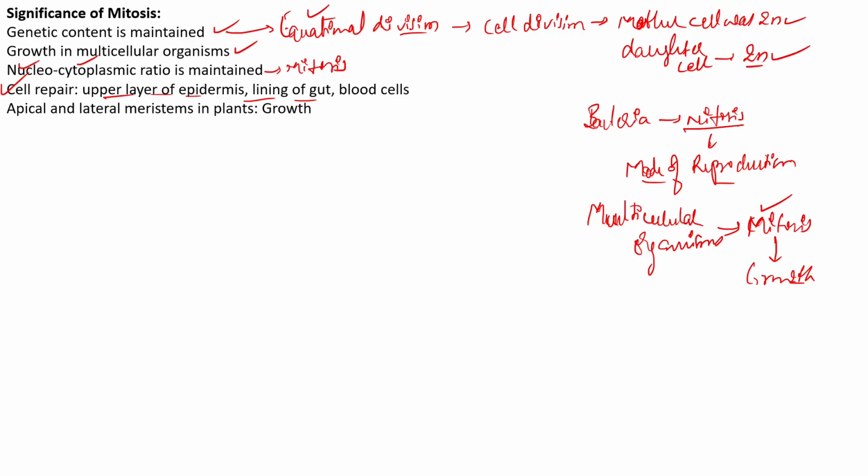Even the blood cells, as we all know, the RBC has a lifespan of around 120 days. The dead RBCs are destroyed in the spleen, but new blood cells are produced immediately through the bone marrow. And in the case of plants, the lateral meristems, that is the lateral cambium, and also the apical meristems, that is the root meristems, are required for the constant growth of plants. That is why plants are constantly growing throughout their lifetime.